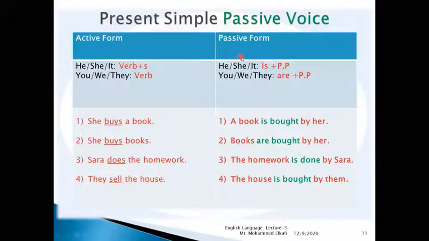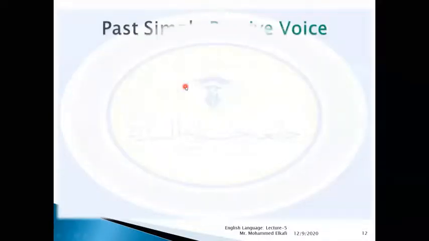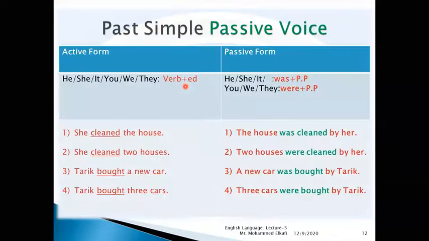Okay. What about the past simple passive voice? In the passive voice of the past simple tense, we have some structure for the passive sentence. The passive should include was or were plus past participle, as we said. So with he, she, it, we should use was plus past participle.